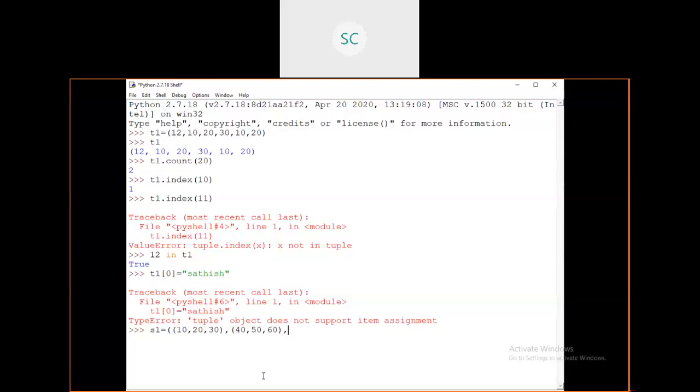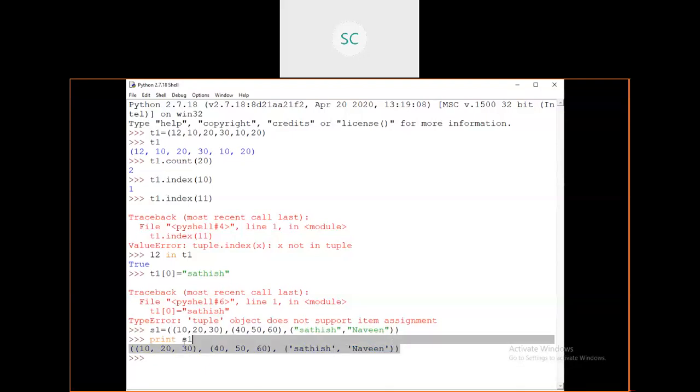Next, the third tuple, here I am going with some strings, two objects. You need to close this one also, right? The total thing present within this S1 is a nested tuple. Within this S1 I have three tuples. The first tuple is numbers, the second tuple also numbers, and the third tuple has strings. Now print this S1.